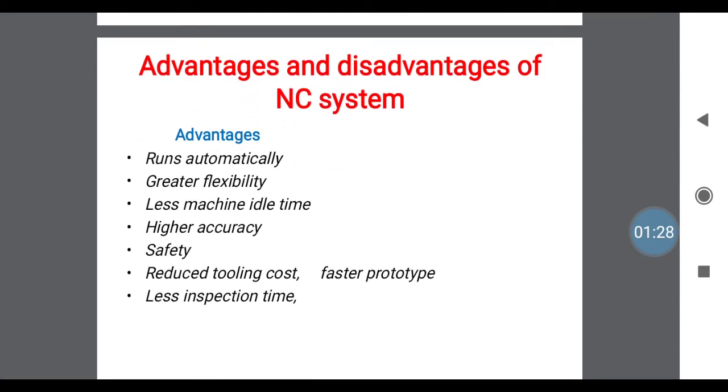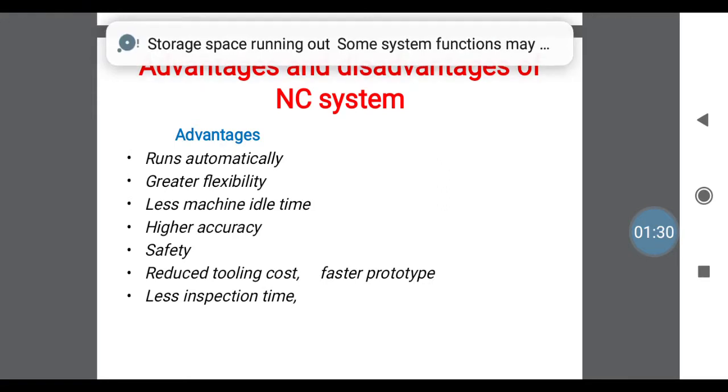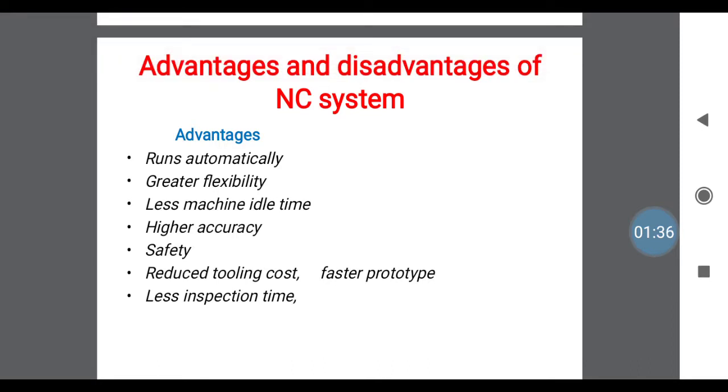Next one is what are the advantages and disadvantages of the NC system. So you know the advantages and disadvantages of mechanical machining. As compared to that, what are the advantages and disadvantages of the NC system? First one, these machines run automatically. Basically they are numerically controlled, so they run automatically. Second one is greater flexibility. Compared to other systems, the NC system has greater flexibility.